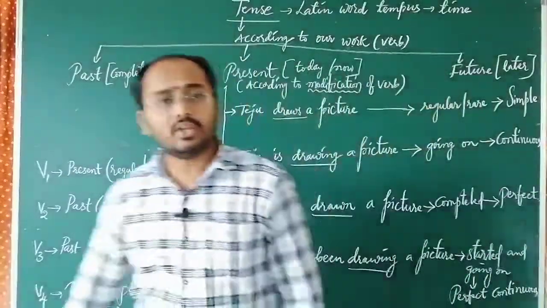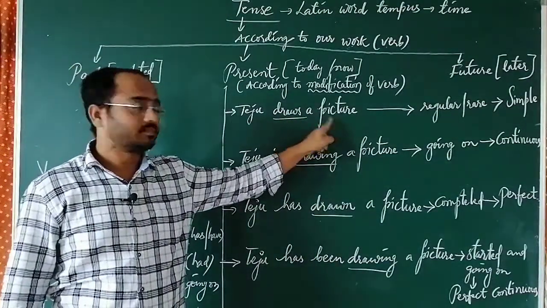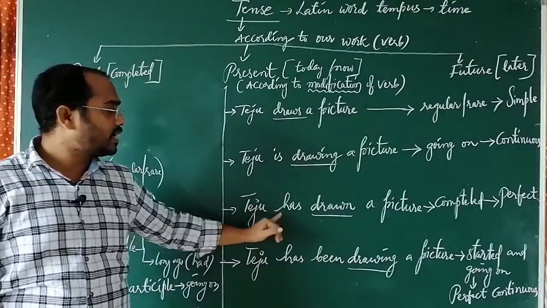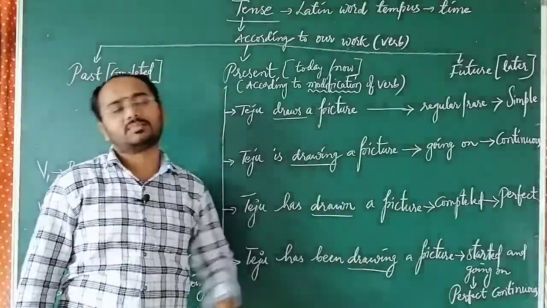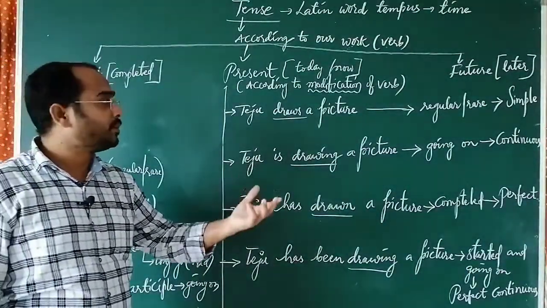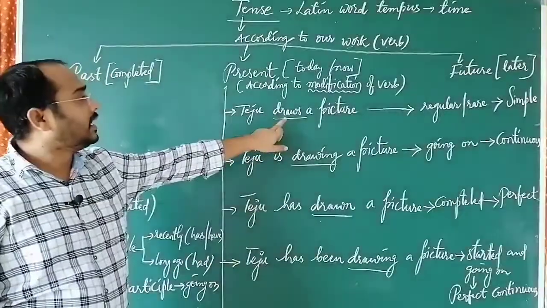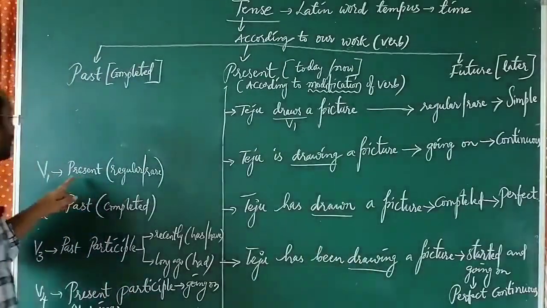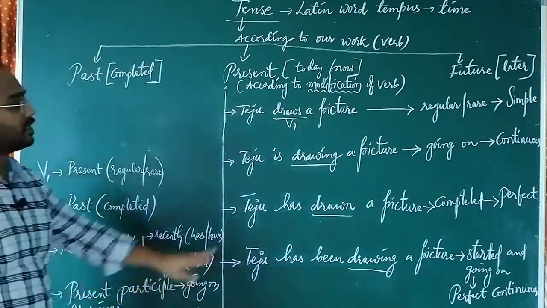Here, if you observe, I have given you four examples. Teju draws a picture. Teju is drawing a picture. Teju has drawn a picture. Teju has been drawing a picture. Four sentences are written. First, let us confirm whether these sentences are in present, past or future. Draws, V1 form. So V1 gives the meaning of present form. So 100% it is a present sentence.